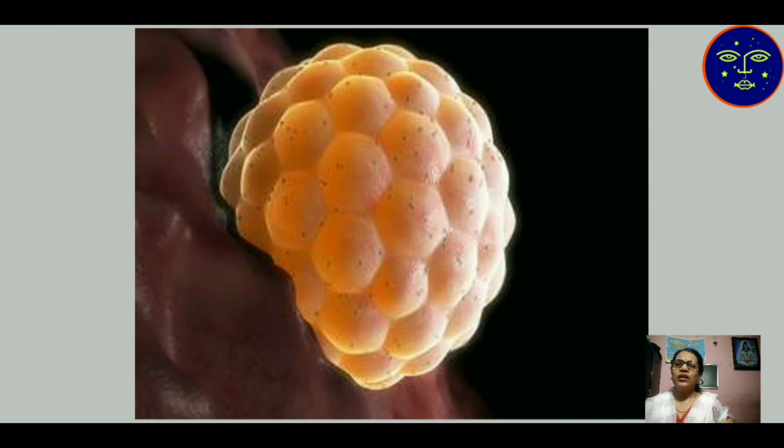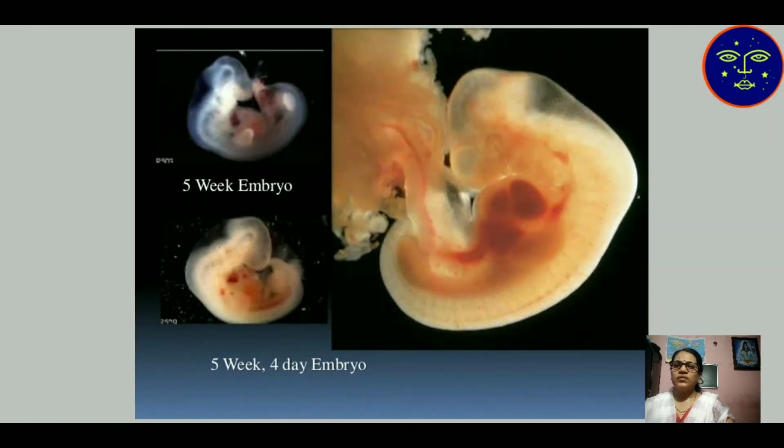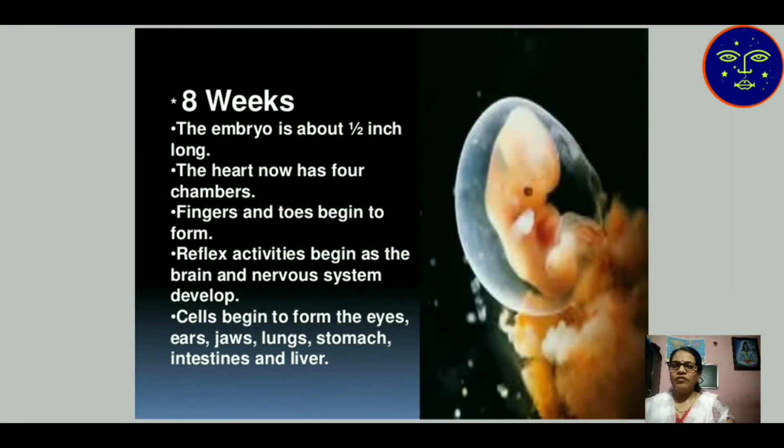Here the 5-week embryo is produced. Then at 5 weeks 4 days, the attachment of the uterus with the umbilical cord takes place. Then the 8-week embryo: the embryo is about half an inch long at 8 weeks.